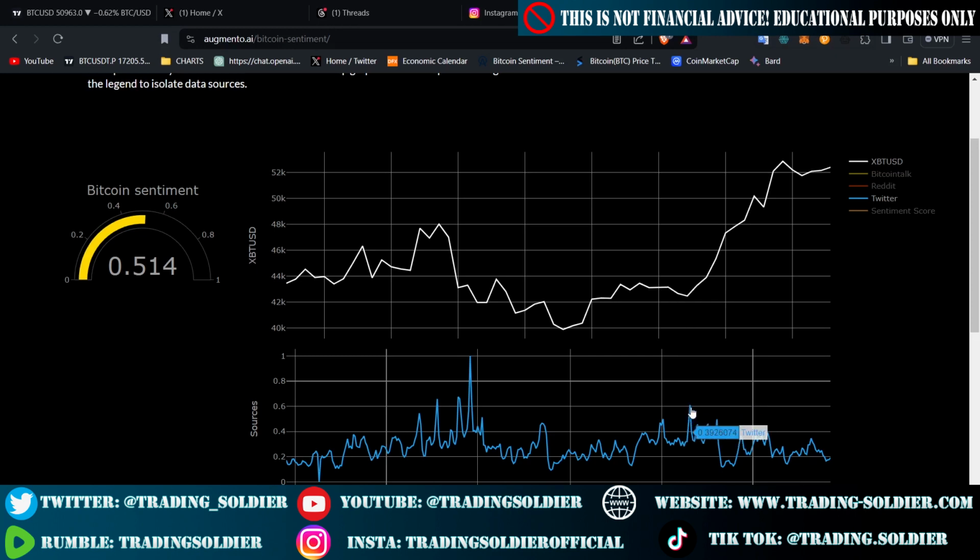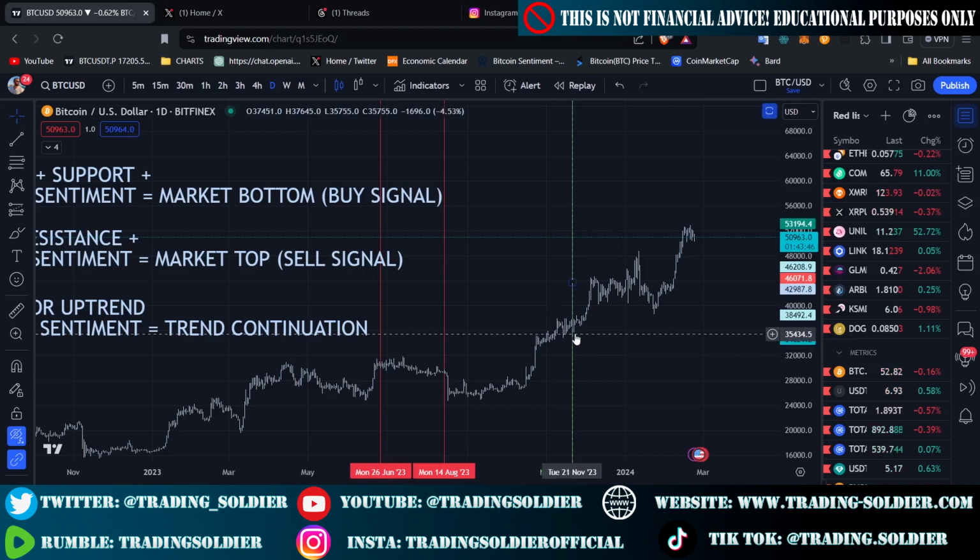And as you can see here, this was a market bottom, because on November 20, Bitcoin price was at $42,000, and then the price of Bitcoin pumped to $51 or $53,000, which is the price that we are at right now.